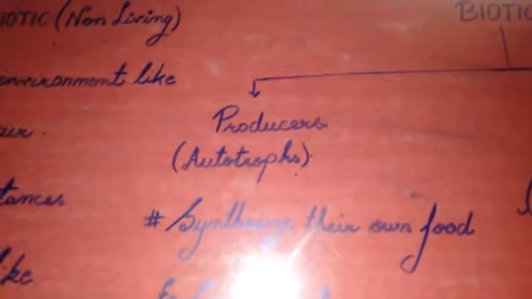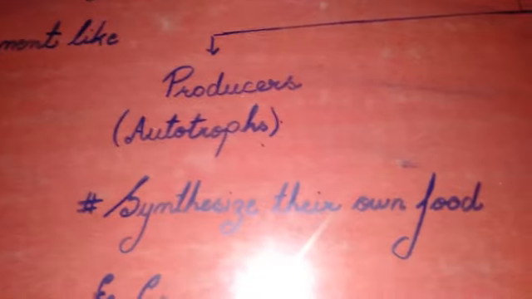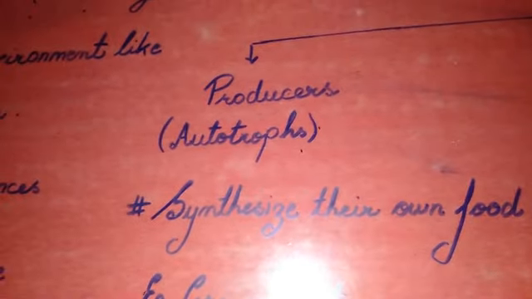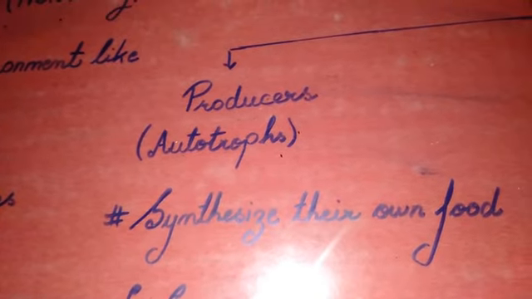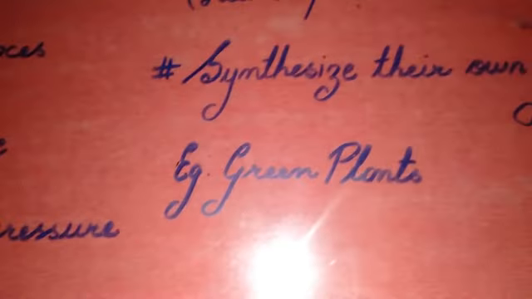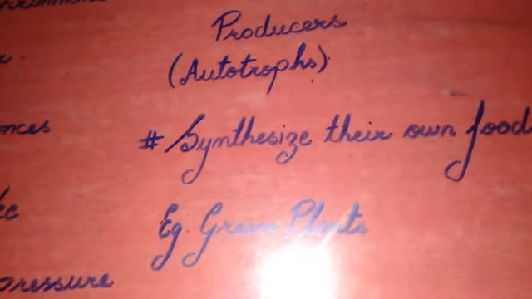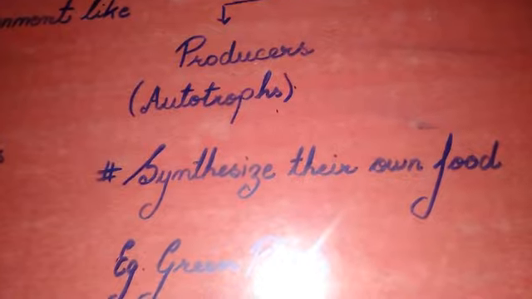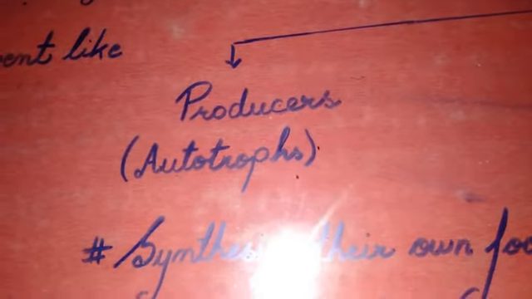They are also known as autotrophs. They prepare food for other components. We all know that green plants can synthesize their own food, so they come under producers or autotrophs.